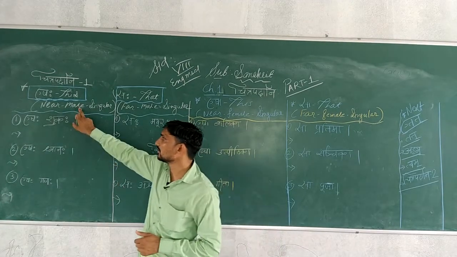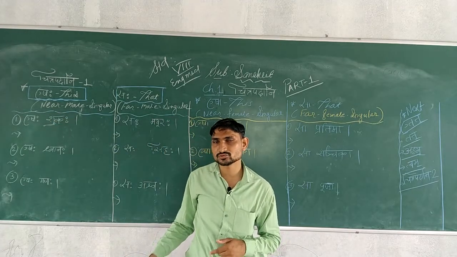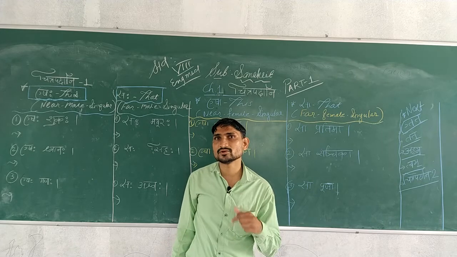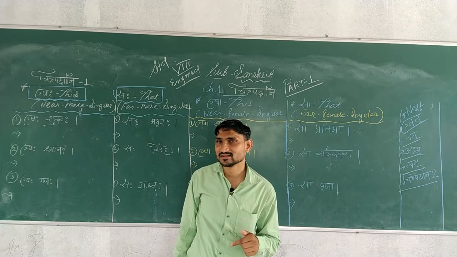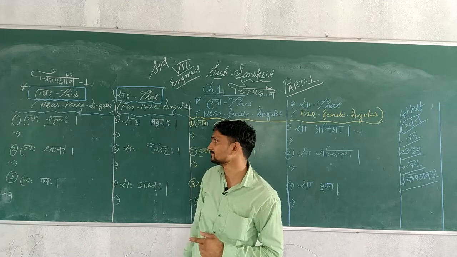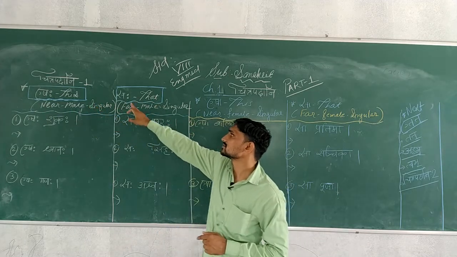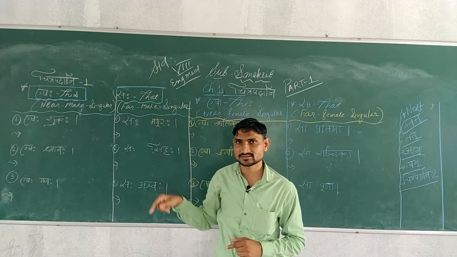When any male form is near to you, for example, if any male form is near to me, at that time if I want to make a sentence in Sanskrit, I will use Eshaha. Male form, near and in singular. Another, Saha, means that.